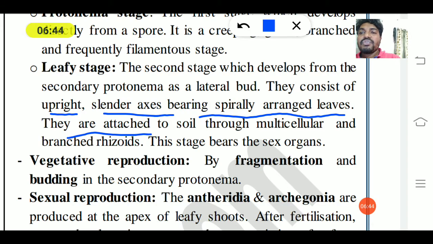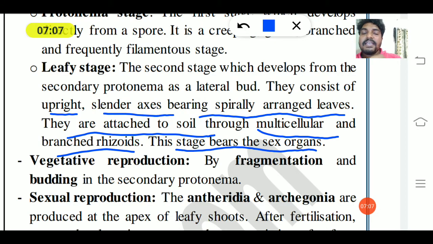And they attach to the soil through multicellular and branched rhizoids. ಕೆಳಗಡೆ ಏನಾಗಿರುತ್ತದೆ, attach to the substratum ಅಟ್ಯಾಚ್ ಆಗಿರುತ್ತೆ. ಯಾವುದ್ರ ಮುಖಾಂತರ, ಮಲ್ಟಿ ಸೆಲ್ಯುಲಾರ್ ರೈಸಾಯ್ಡ್ಸ್, ಬ್ರಾಂಚ್ಡ್ ರೈಸಾಯ್ಡ್ಸ್. These rhizoids help in fixation, along with it makes absorption of nutrients from the soil. And this stage bears the sex organs. ಅಂದ್ರೆ ಸೆಕ್ಸ್ ಆರ್ಗನ್ಸ್ ನೆನ್ಪಿಟ್ಕೊಳ್ಳಿ, ಲೀಫಿ ಸ್ಟೇಜ್ ಅಲ್ಲಿ ಬರುತ್ತೆ.